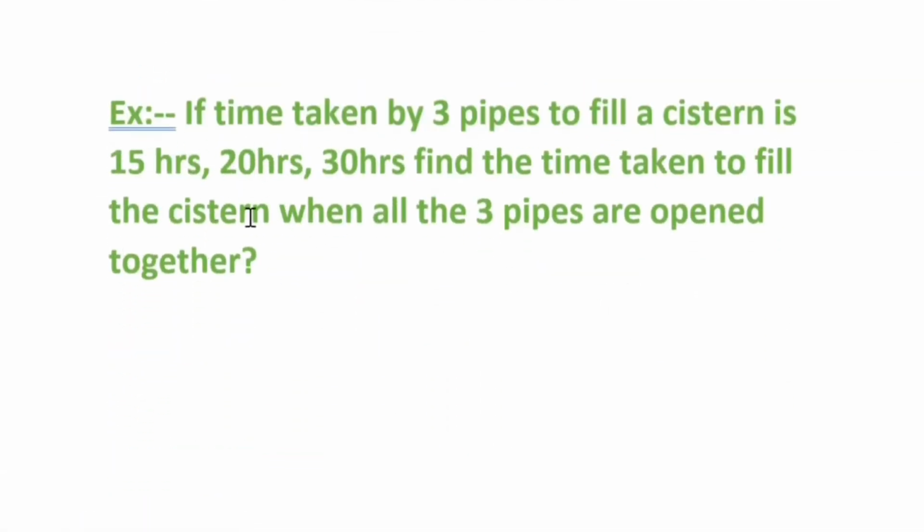I'm giving you an example also. See this question, it is very easy for you. If the times taken by three pipes to fill a cistern are 15 hours, 20 hours, 30 hours, find the time taken to fill the cistern when all three pipes are open together.